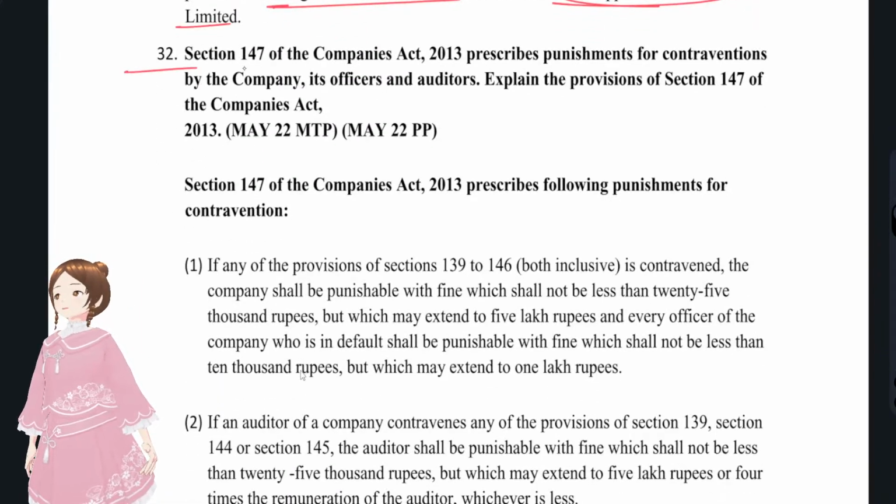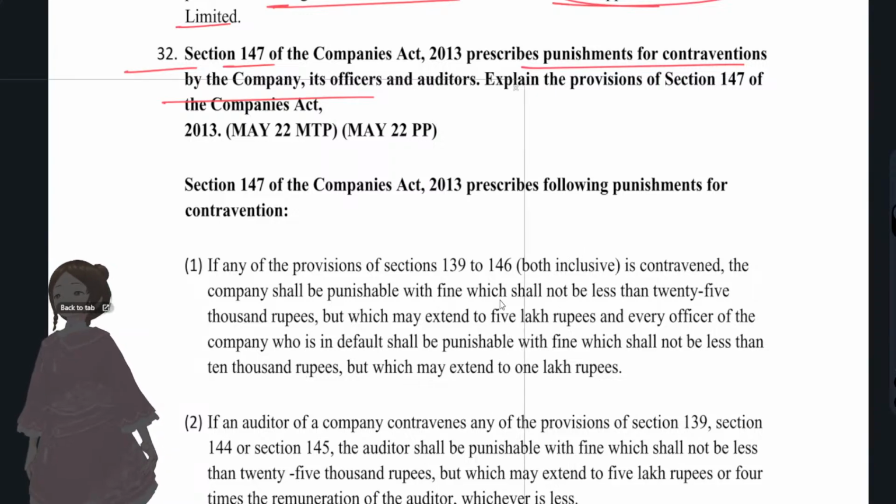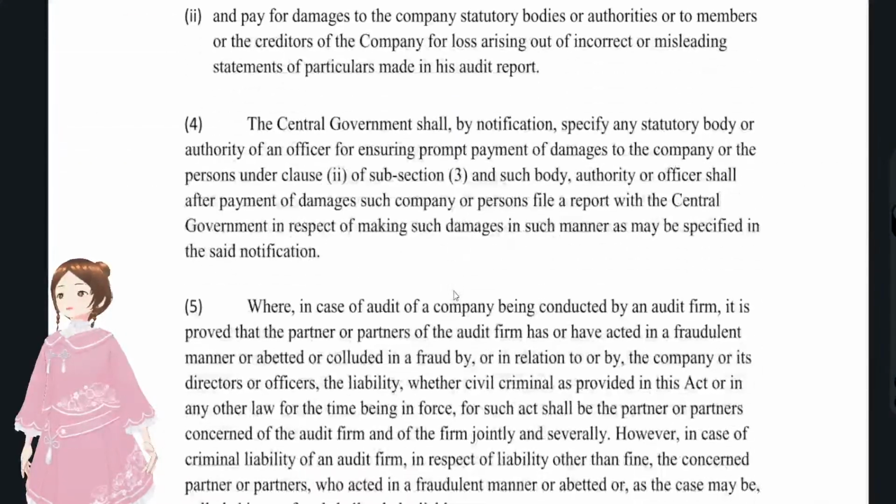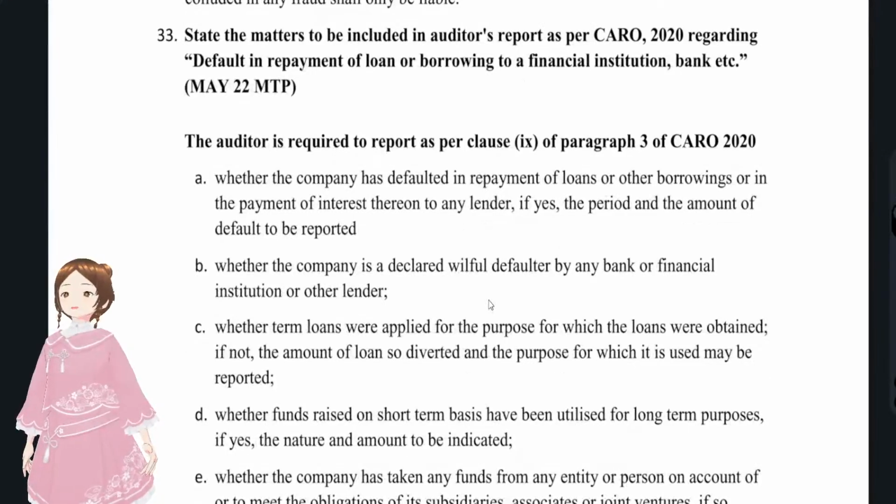Now we'll see the next question, that is question 32: as per section 147 of the Companies Act, it prescribes punishments and contraventions. You see, I'm not discussing this. This is penalties, right? I need not explain anything with regards to that. You could just read it from the monetary limits chart that was there in our Telegram channel.